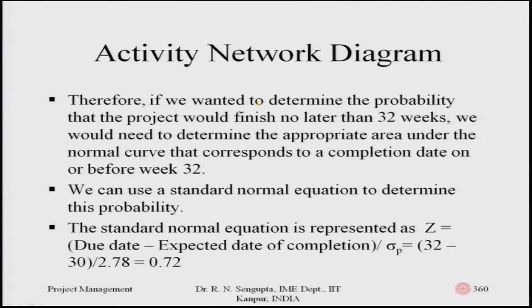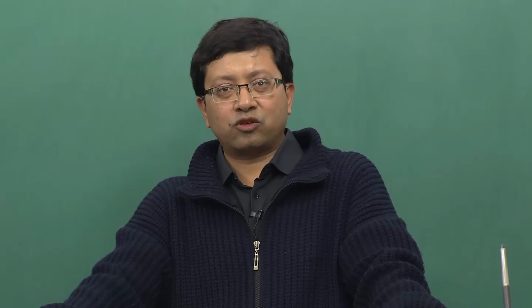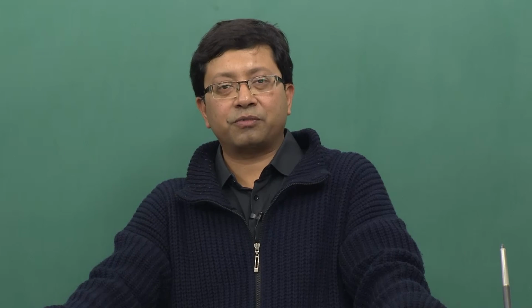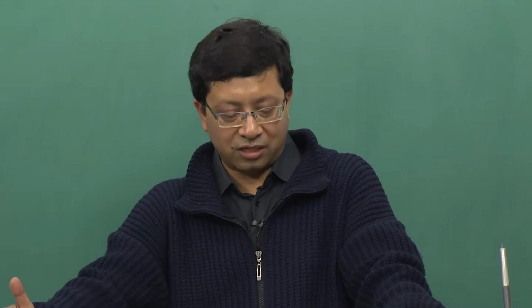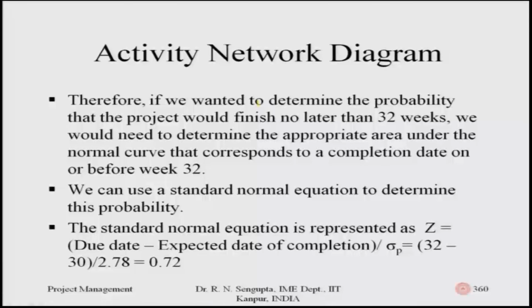So, therefore, if we wanted to determine the probability that the project would finish no later than 32 weeks, we would need to determine the appropriate area under the normal curve up to the completion date on or before 32. So, if you remember, our average time was 30. Now, the actual probability we want to find out is what percentage of the work would be finished by that due date of 32. So, D is 32. So, we can use the standard normal equation to determine this probability as I mentioned, and if you go into the concept.